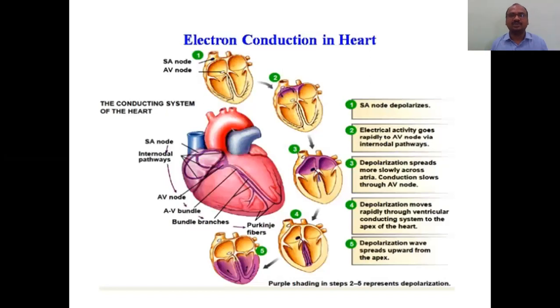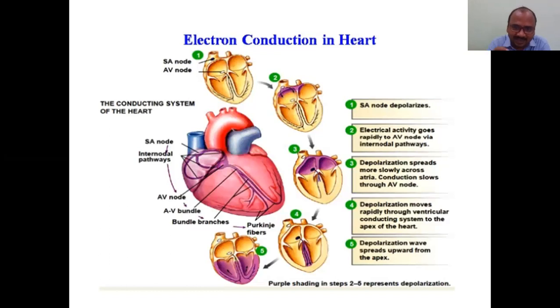Now you come to the main important points: how the depolarization, where I have already told you that depolarization starts with the SA node. See here, I have given 5 green points and corresponding diagrams, 5 hearts and 5 points. First, depolarization starts with the SA node. Next, the electrical activity goes rapidly to the AV node.